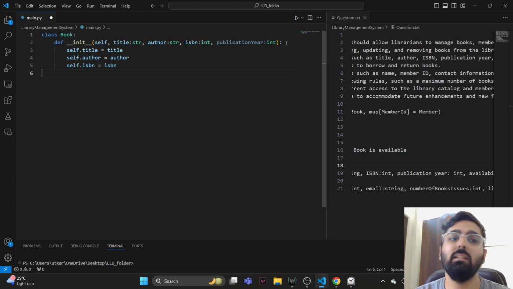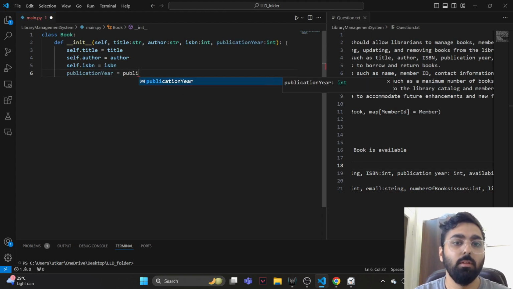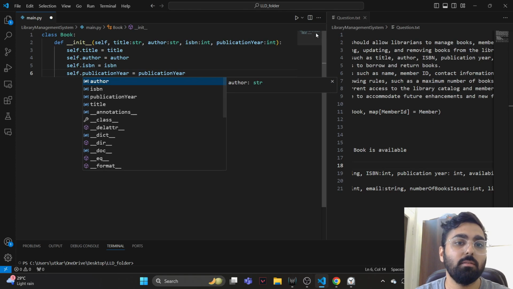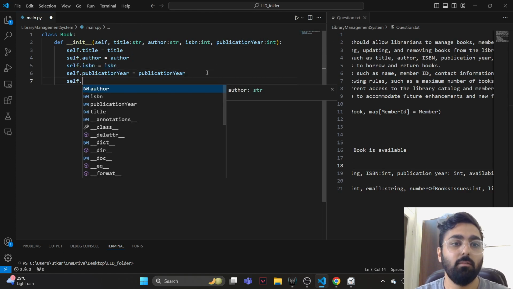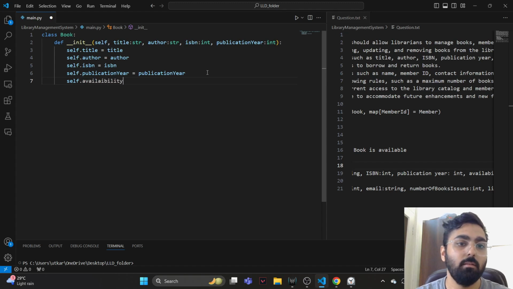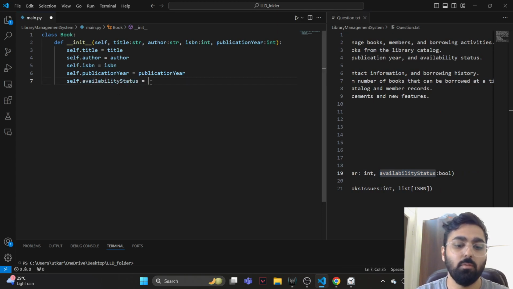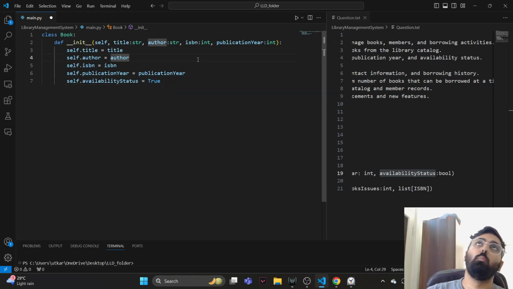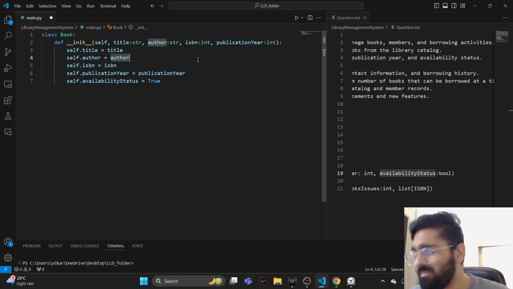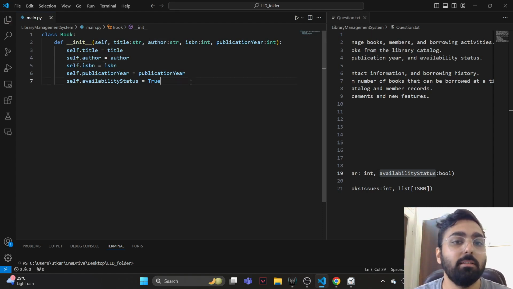And when we are creating a book instance, the publication year we haven't added, right? Publication year is equal to publication year. This is self.publication_year, and finally we have self.availability. Is it availability status? Yeah, availability status is equal to true, because when this book instance actually gets created, it will be at the time when we are adding a book to the library. At that point, no one would have borrowed it, so I think it makes sense for the availability status to be true.